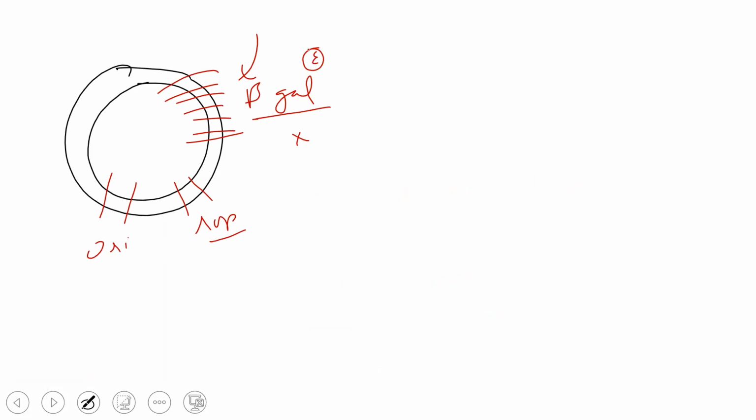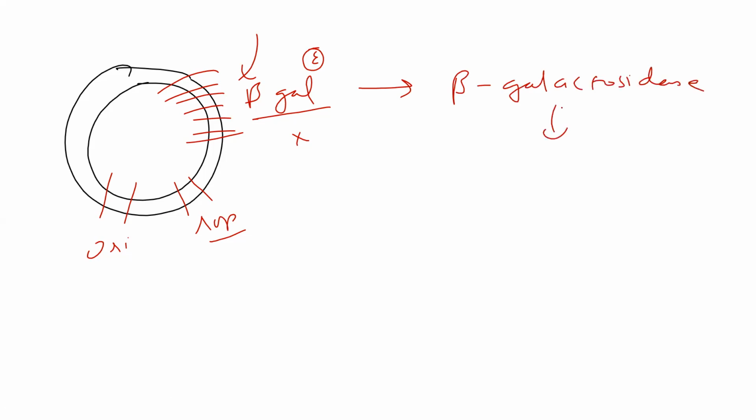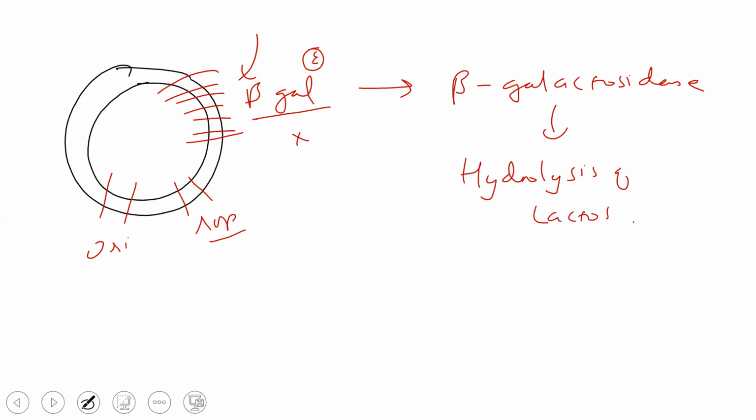If this gene is there, it can produce this enzyme, beta galactosidase, and then it can lead to the hydrolysis of lactose into glucose and galactose. Okay, but now